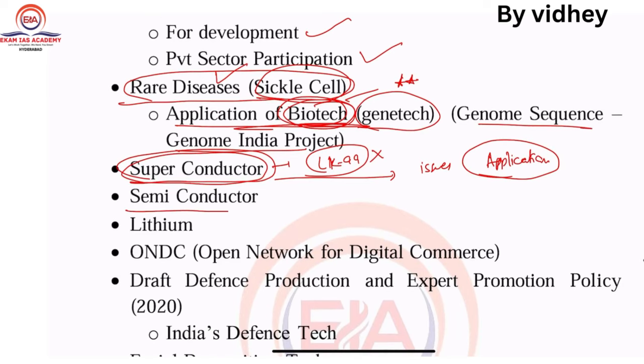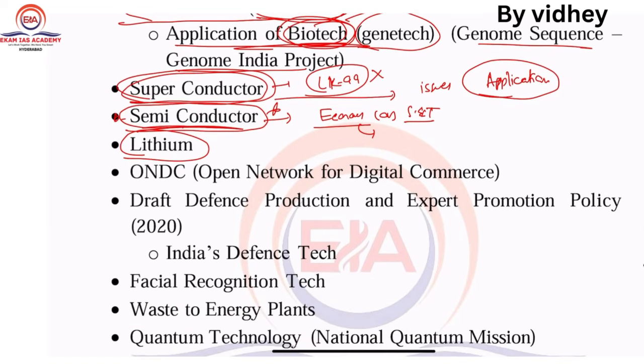Next one, semiconductor, very important. This may be asked from the point of view of economy or S&T. Got it? In economy, the semiconductor mission is there, India is performing very well, for example the semiconductor policy has been developed. So each and everything on semiconductors is very important. Next one, lithium, which is a critical mineral, you can connect with this one.